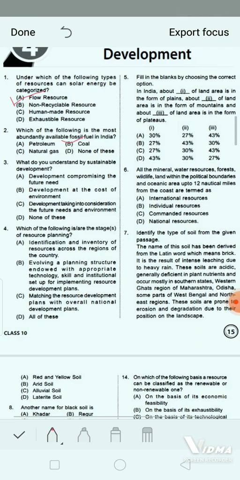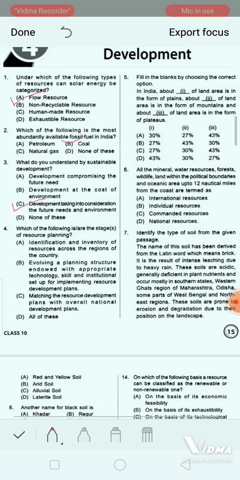Next, what do you understand by sustainable development? Option A, development compromising the future need. Option B, development at the cost of environment. Option C, development taking into consideration the future needs and environment. And option D, none of these. Correct answer will be option C, that is development taking into consideration the future needs and environment.